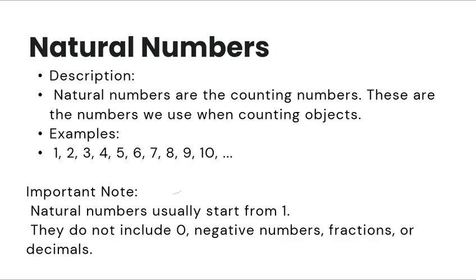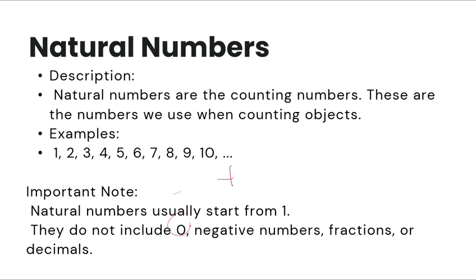So natural numbers. Guys, when you think of natural numbers, they're just basically counting numbers. When you think of the numbers one, two, three, four, five, till hundreds, even thousands, those are counting numbers. They're always positive.